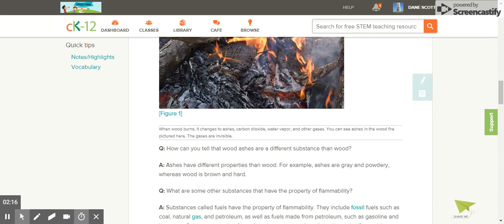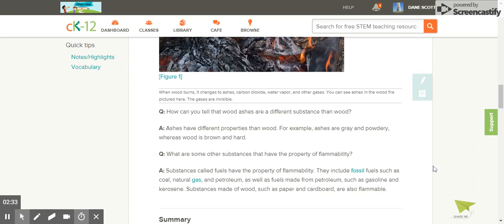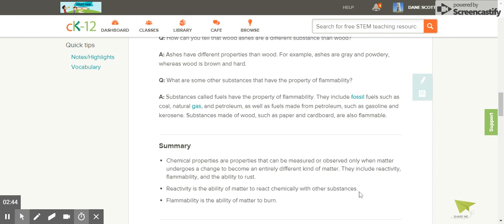Question: what are some other substances that have the property of flammability? Take a second and think about some substances that may be flammable. Answer: substances called fuels have the property of flammability. They include fossil fuels such as coal, natural gas, and petroleum, as well as fuels made from petroleum such as gasoline and kerosene. Substances made of wood, such as paper and cardboard, are also flammable.